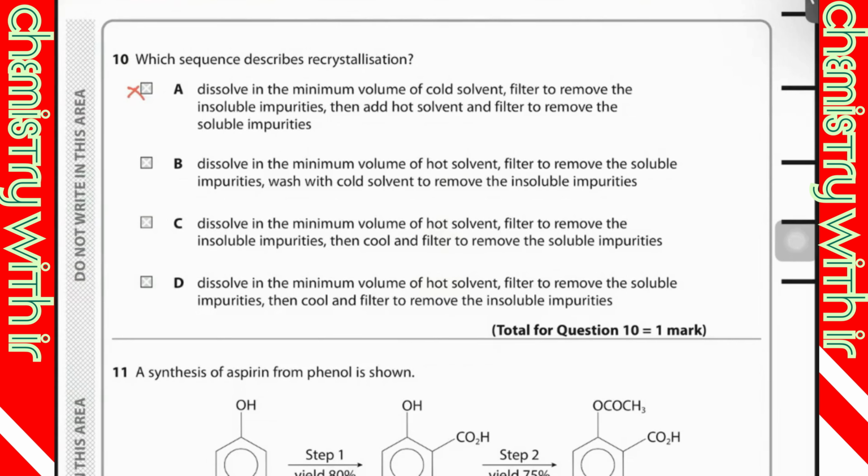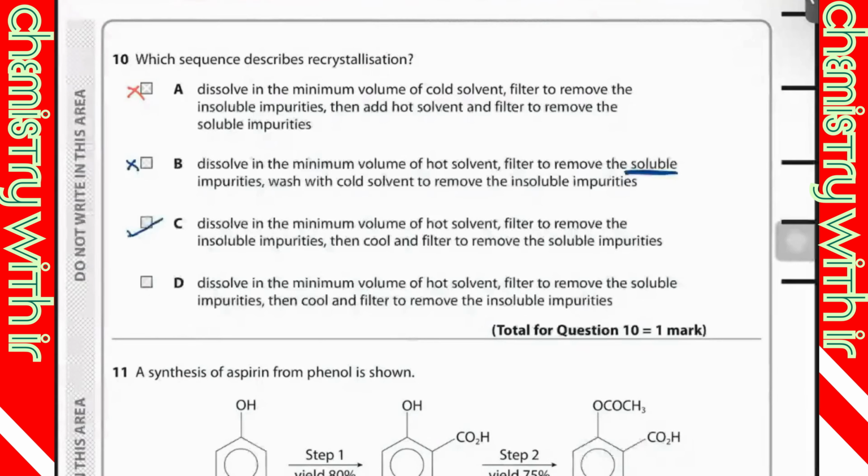In B, they are saying dissolve in the minimum volume of hot solvent, filter to remove the soluble impurities. What are they saying? Filtration means when we are going to separate insoluble particles. Oh my God, they are saying filter to remove soluble impurities. So this is incorrect. And then option C says minimum volume of hot solvent, filter to remove the insoluble. Yeah, that should be correct.